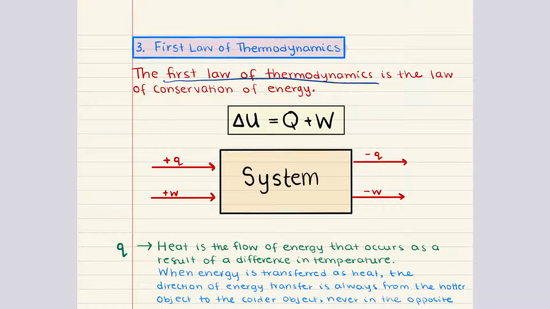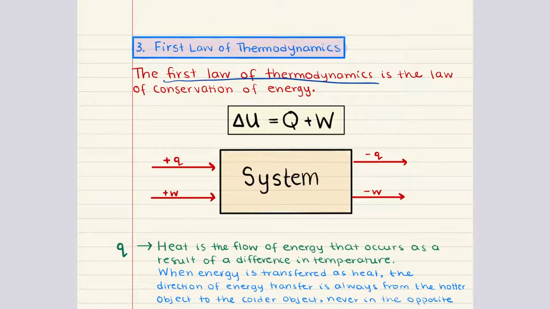Now, the first law of thermodynamics, this is also known as the law of conservation of energy. This law states that while energy can be converted from one form to another, it cannot be created or destroyed. As a result, the total energy in the universe remains constant. This means that if a system loses energy, the surroundings must gain it, and vice versa.